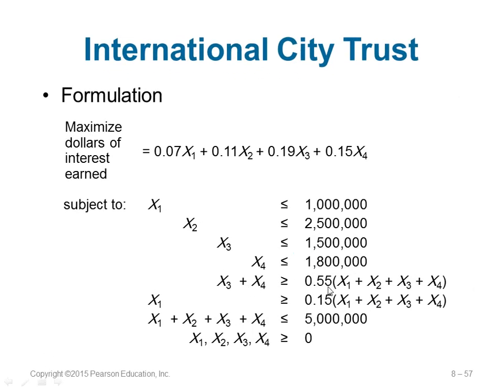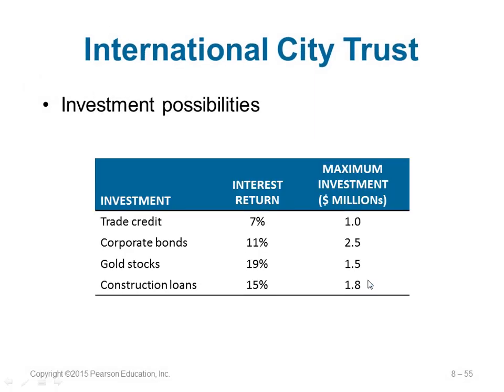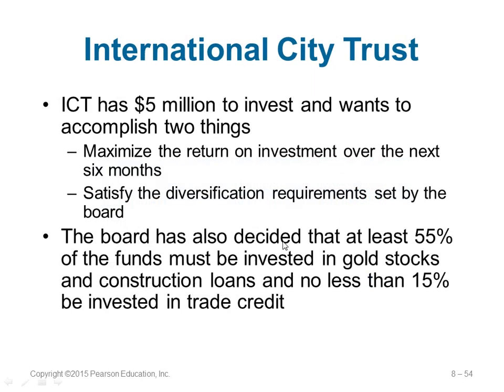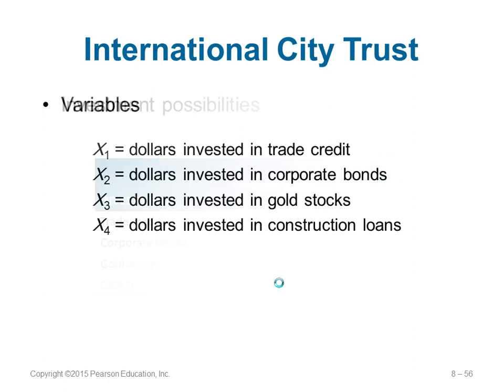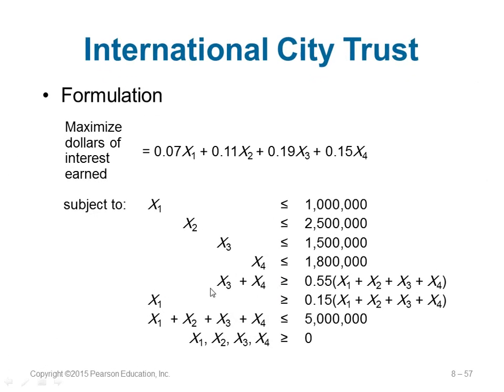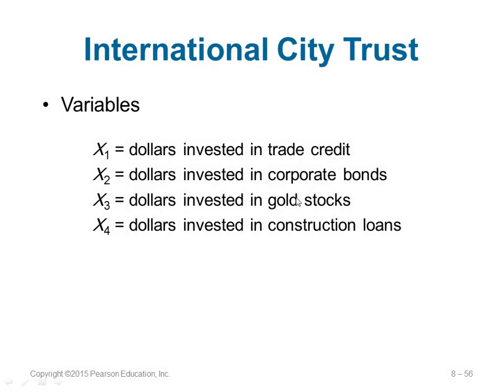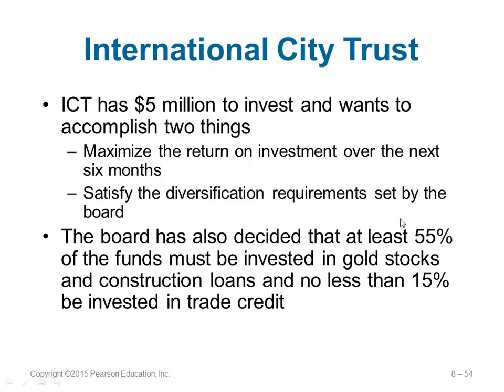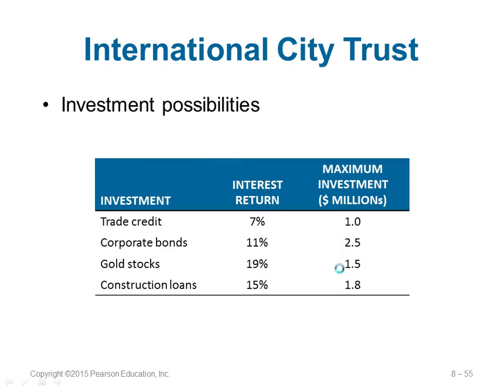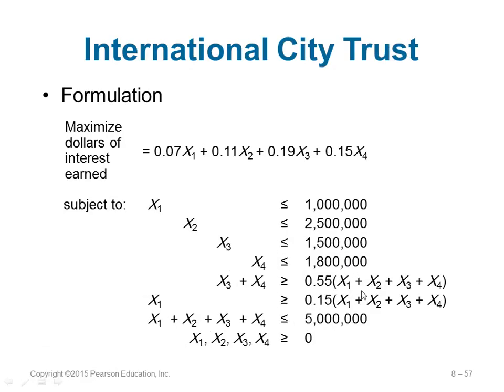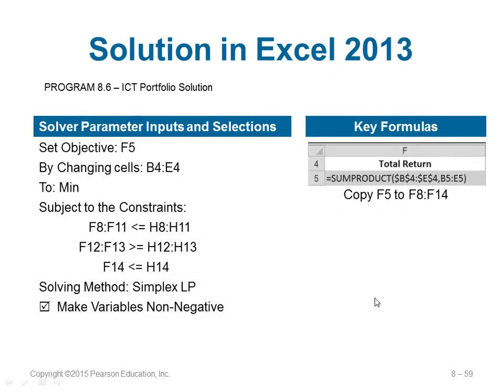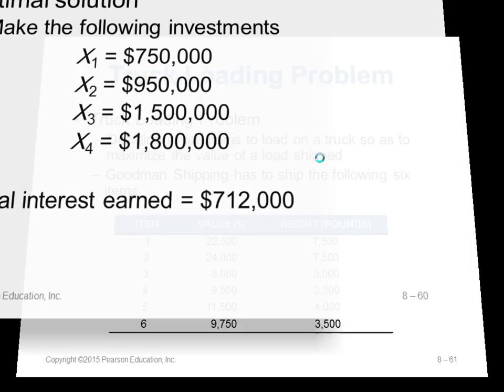That's the maximum they can have. This one is because of the 55% value here. The board decides at least 55% of the fund must be invested in gold and construction. So this is their condition. X3 plus X4 should be greater than or equal to 0.55 times the total. X3 is the gold, X4 is the construction. So it says a minimum of 55% should be in gold and construction. Similarly, there is also a 15% rule that is applied. The total maximum amount they can spend is also given. And again, we use some tools to calculate the answer for this. All right, this is the optimal solution.